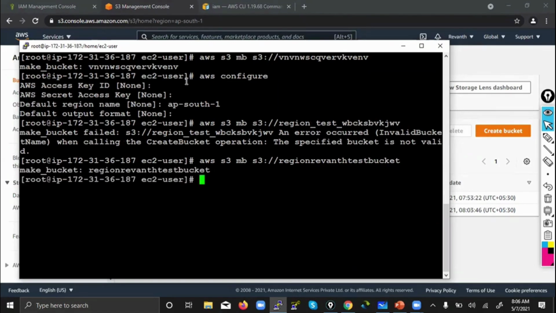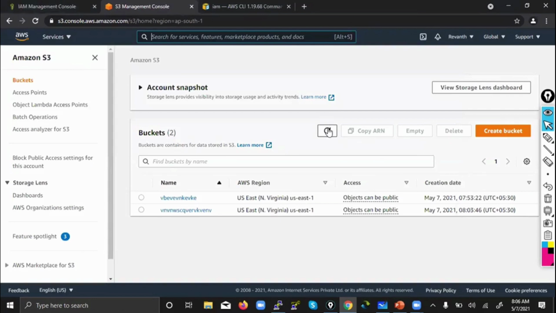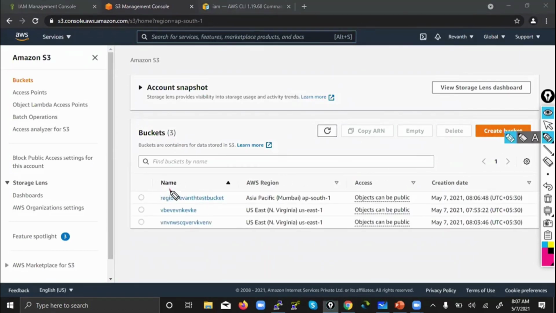Okay, bucket has been created. So how can you check? AWS S3 LS. How many buckets are there? Go to S3. You see where the bucket got created now? Mumbai.